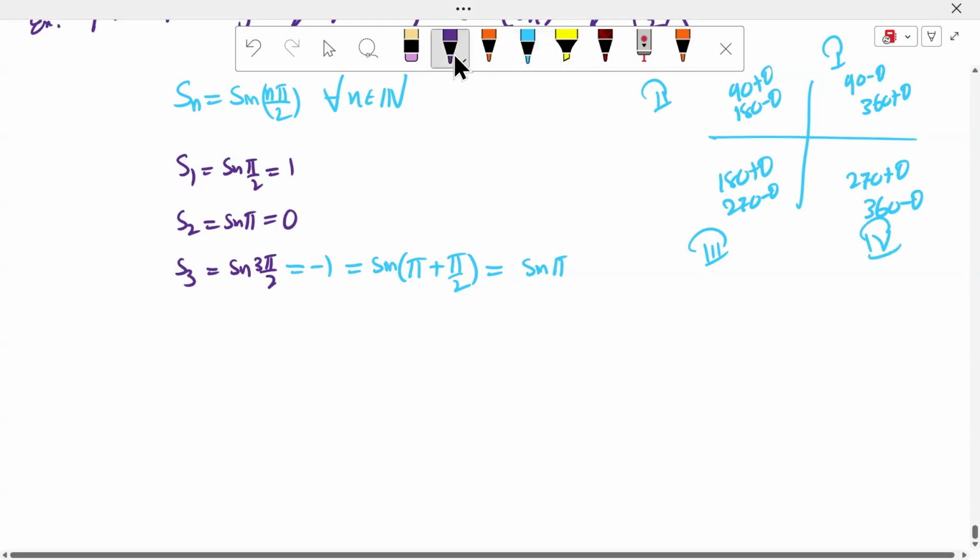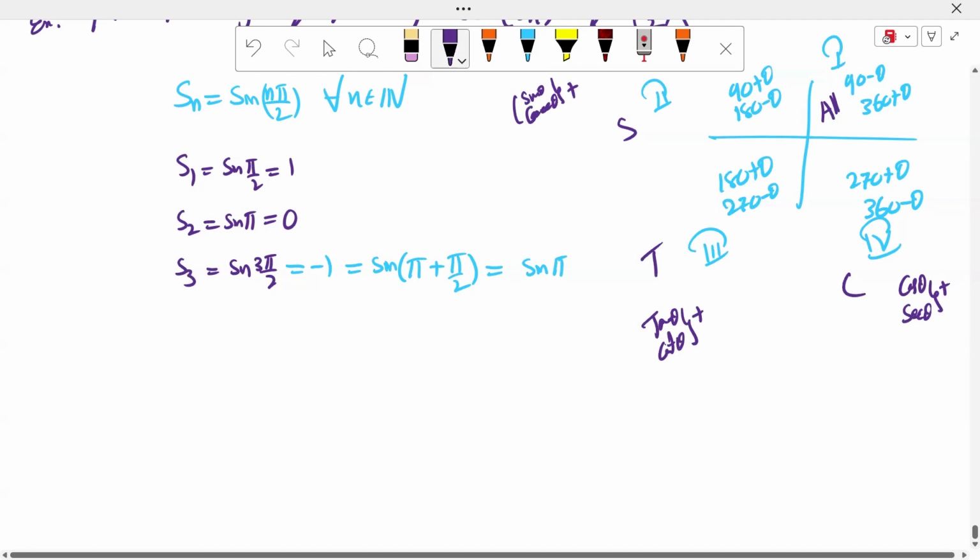We know that, sir. All means sin theta, cos theta, tan theta, cot theta, secant theta, cosecant theta. All silver teacups, all students take care, or all silver teacups. What is the opposite of sin, sir? Sin theta and cosecant theta are positive in the second coordinate. In the third coordinate, tan and cot multiplied give 1, both are reciprocal, so tan and cot are positive in the third coordinate, sir. Next, cos theta, reciprocal of cos theta is secant theta. These are positive in the fourth coordinate, sir. The remaining are negative, sir.